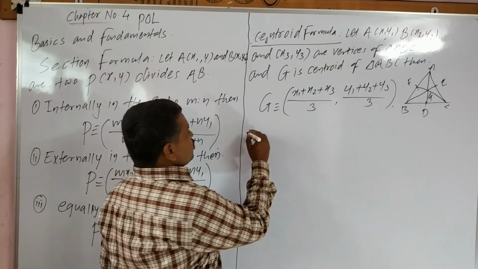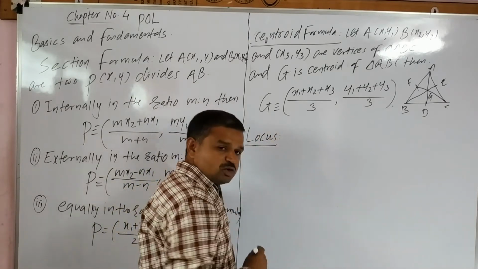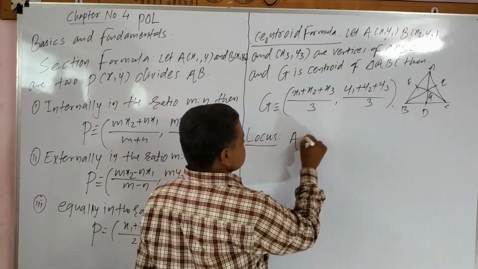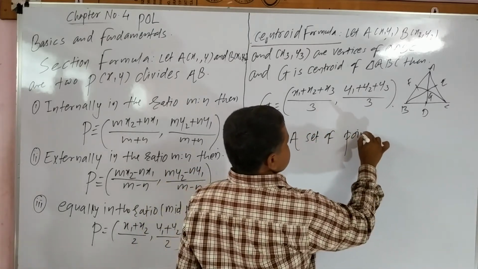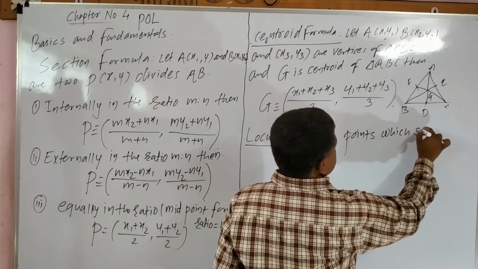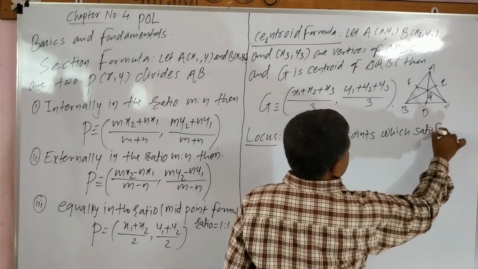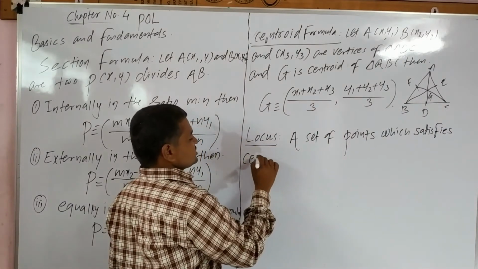Now discuss about the locus. क्या definition है student locus की? A set of points which satisfies certain geometrical conditions.